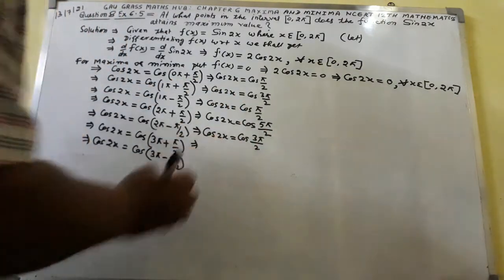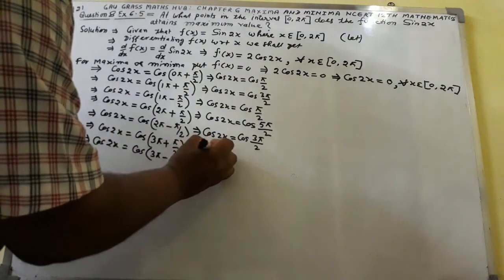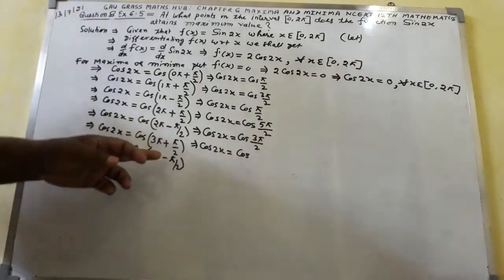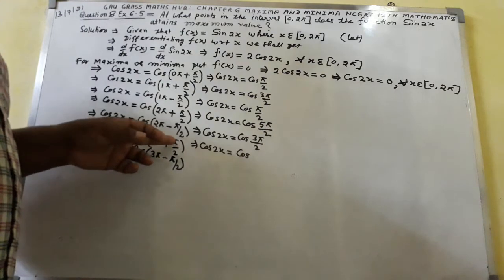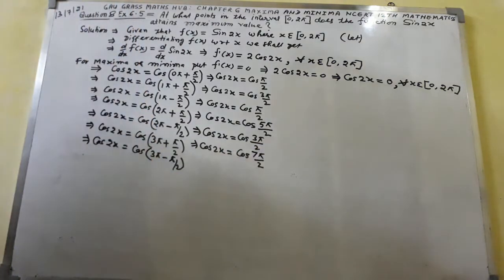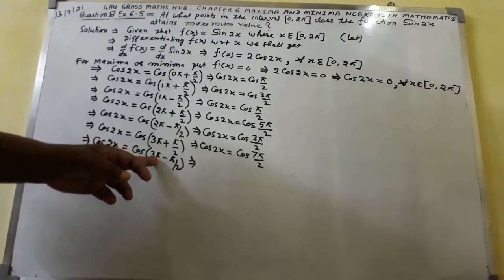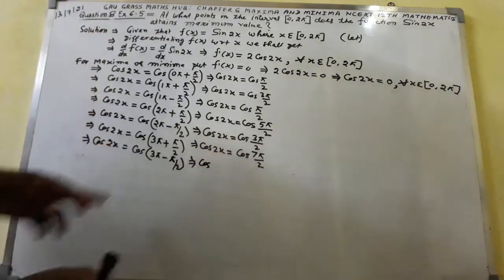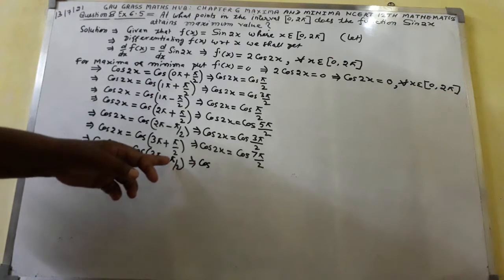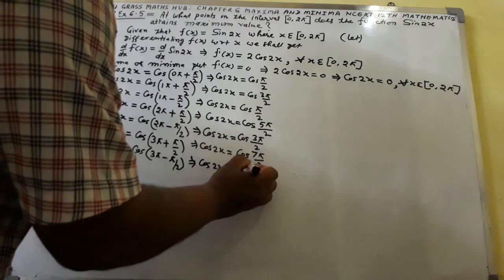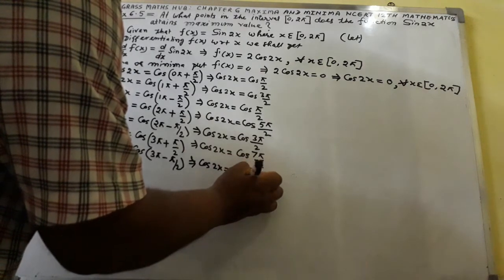Again I shall write cos 2x equal to cos 7π/2: 3 twos are 6, π plus π comes 7π by 2. Again I shall write cos(3π minus π/2). You will get here cos 6π, 3 twos are 6, 6π minus π comes out to be cos 2x equal to cos 5π/2. This thing you will get.